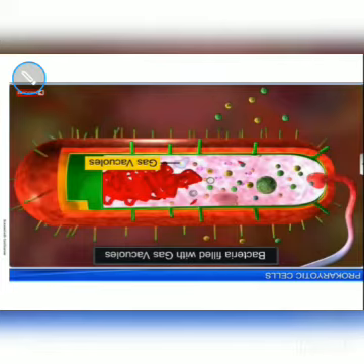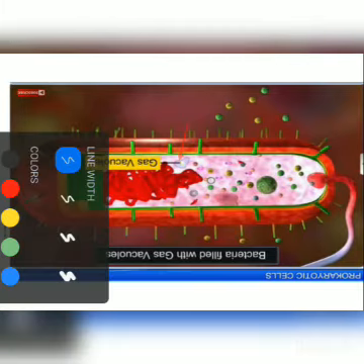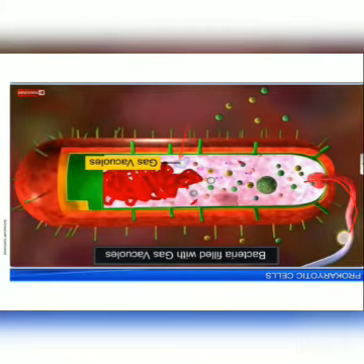And look at this structure, it is called the flagella. This tail-like structure helps in movement of bacteria from one place to another. The flagella extends from the inner layer, from the cytoplasm to the outer side.